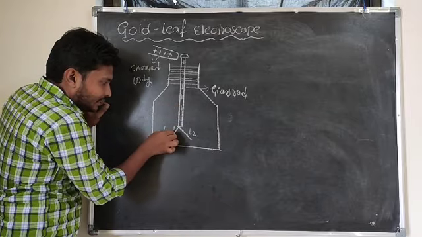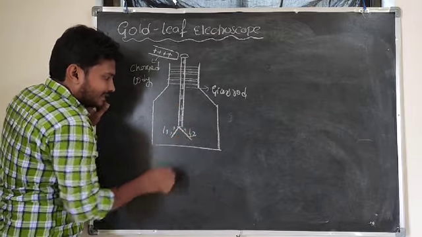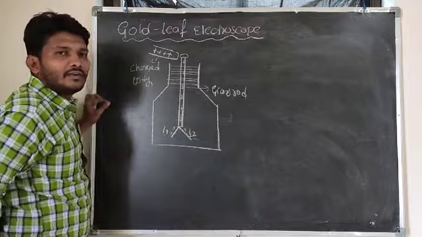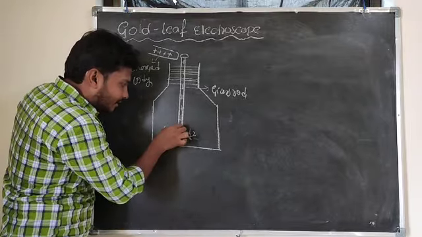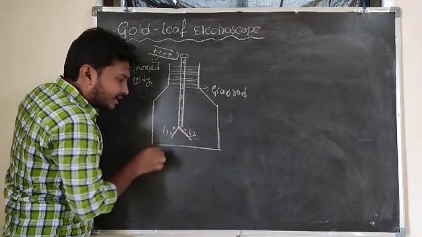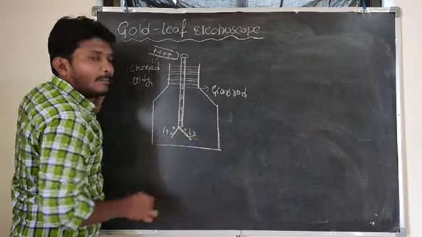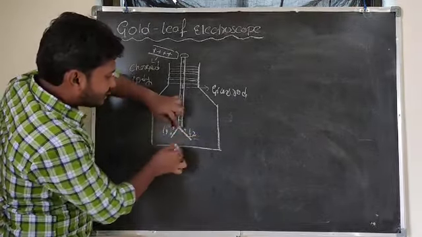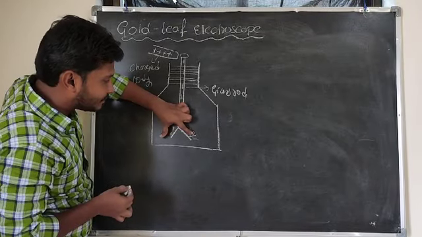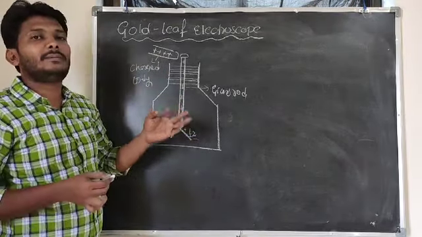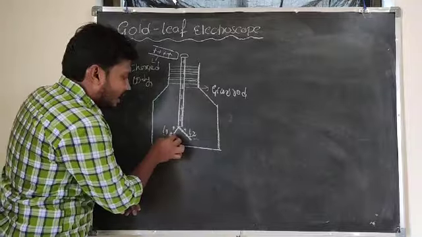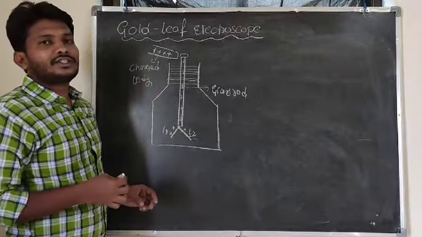These charges reside on the leaves L1 and L2. On the leaves L1 and L2, similar charges are deposited. Here also positive charge and here also positive charge. Because of these similar charges, these two leaves will repel each other. From the basic properties of the charges, like charges repel each other, as I said.